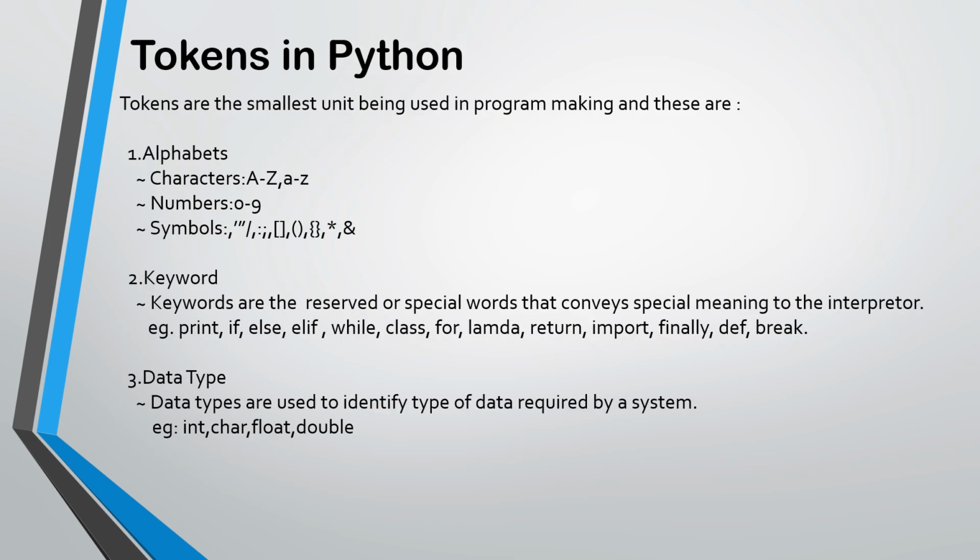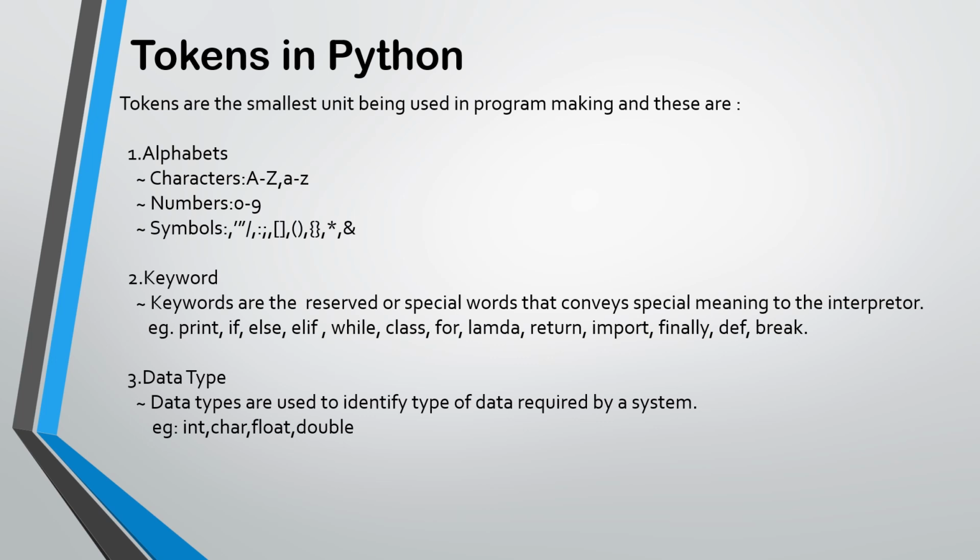Now we will come to the tokens in Python. Tokens are the smallest unit used in program making, and these are, first, alphabets. Alphabets, we all know, are characters from capital A to Z and small a to z. It also includes numbers from 0 to 9 and symbols like comma, semicolon, colon, bracket, square bracket, round bracket, etc. Second is keyword. Keywords are the reserved or special words that convey special meaning to the interpreter. Example: print, if, else, elif, while, class, etc.